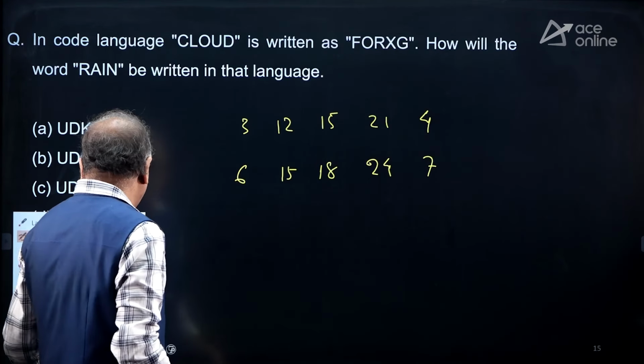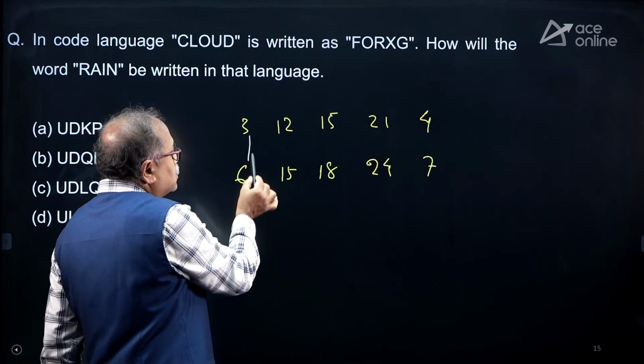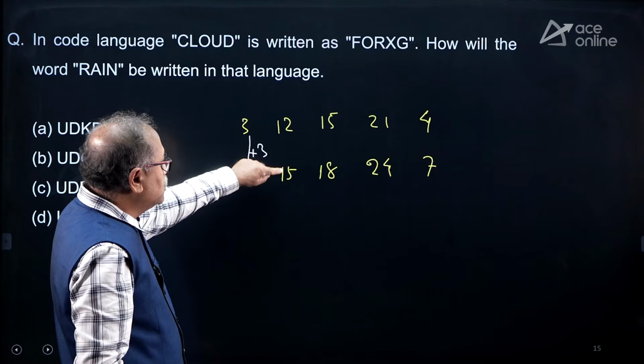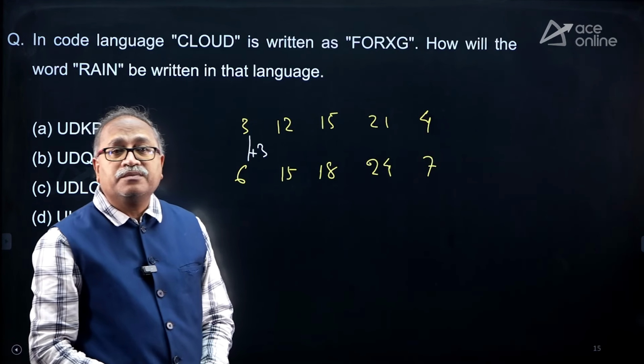See how this coding has taken place. Now I can see that here it is plus 3. Everywhere the same thing happens, plus 3, plus 3, plus 3, plus 3.